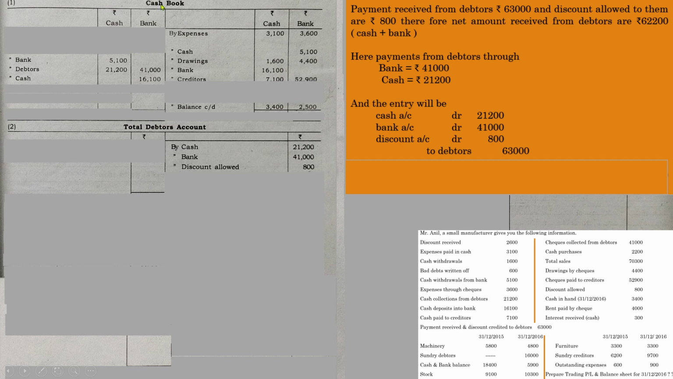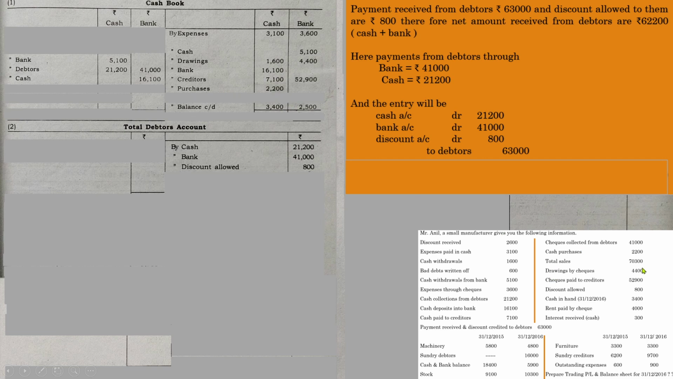So in the cash book, or bank book, it will be by creditors. In the cash column, 7,100, because 7,100 was payment made through cash, and 52,900 was payment made through bank. And from the check collector, we have already adjusted cash purchases of 2,200. Whenever there is a purchase, the purchases account is updated to cash. So in the cash book it will be by purchases. Since it was made through cash, we will write 2,200 in the cash column.